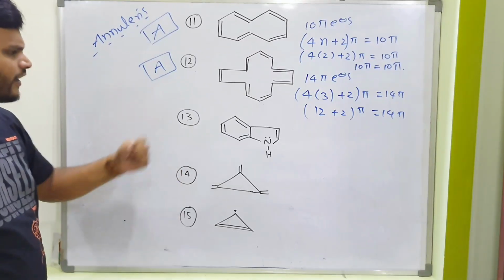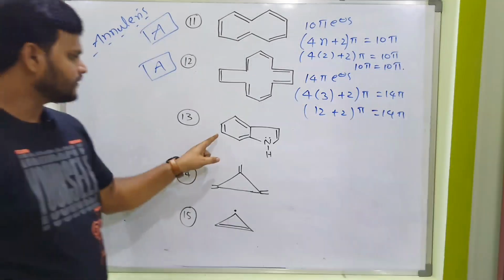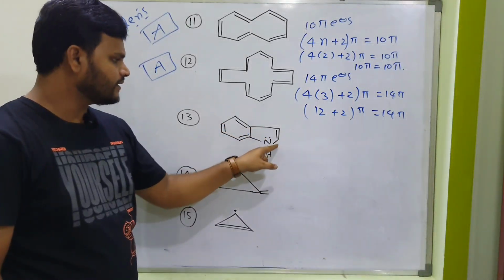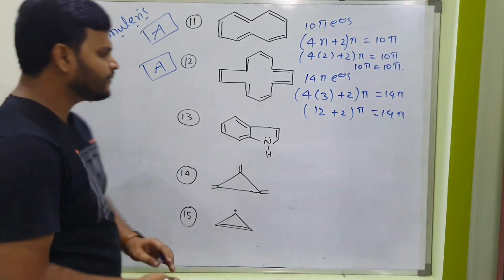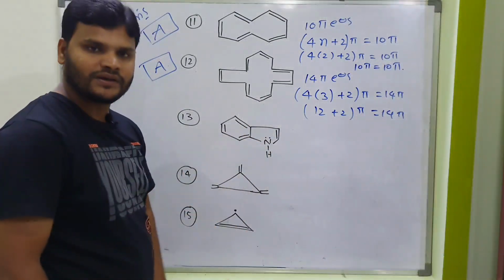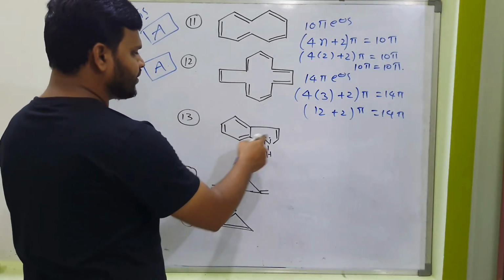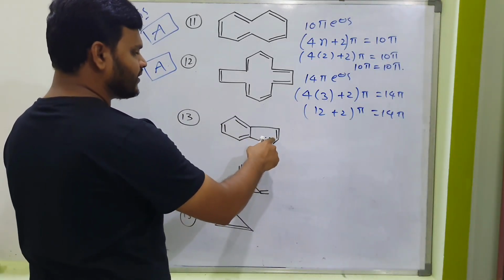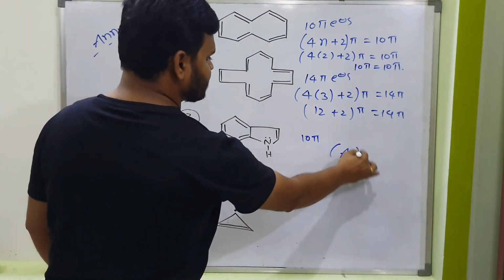Next, what about this one? Double, single, double, single, double, single, lone pair. Resonance is possible. And one more important point here, the lone pair is involved in resonance. That's the reason you need to consider the lone pair also. So finally, 1, 2, 3, 4. 4 double bonds, and you have to consider this one, total 10 pi. 10 pi means aromatic, already we have discussed.